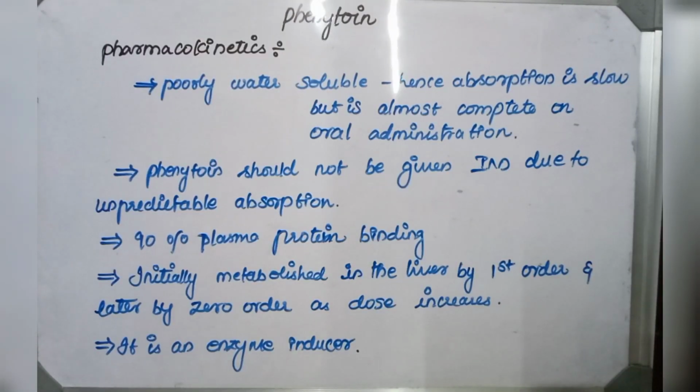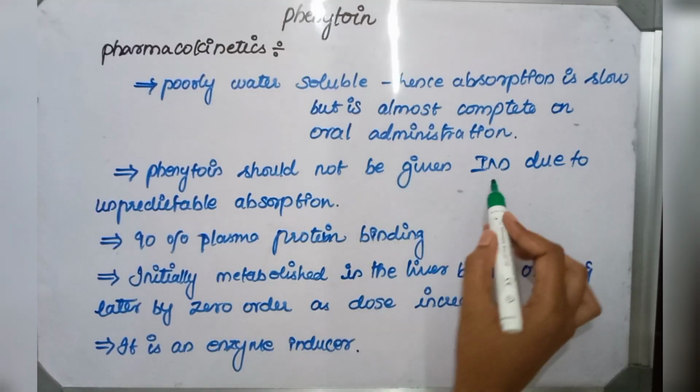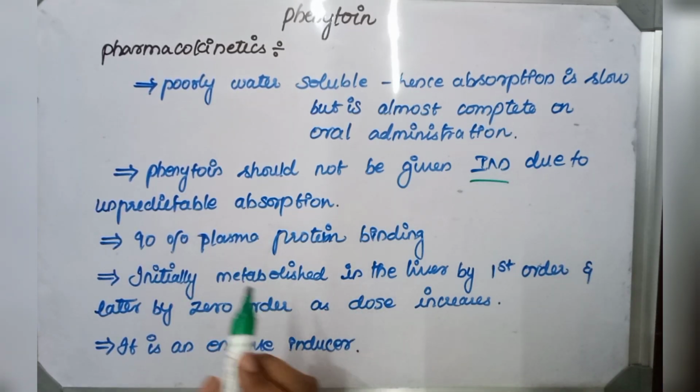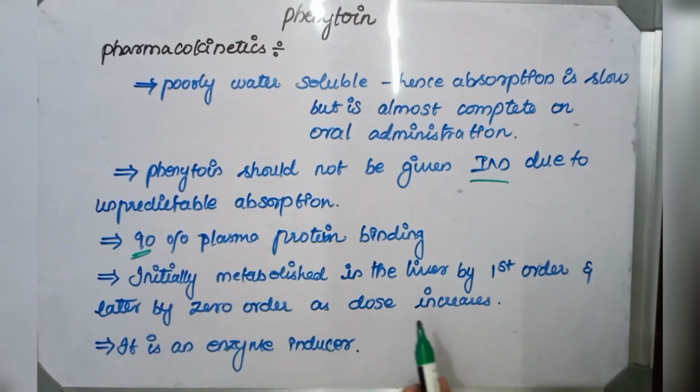Pharmacokinetics. Phenytoin is a poorly water-soluble compound and hence absorption is low, but it is almost completely absorbed on oral administration. Phenytoin should not be given intramuscularly due to unpredictable absorption. What about plasma protein binding? It has 90% plasma protein binding capacity. Then moving on to metabolism. Initially phenytoin is metabolized in the liver by first order kinetics, and as the dose increases, it is metabolized by zero order kinetics. And one of the most important points here is that it is an enzyme inducer.